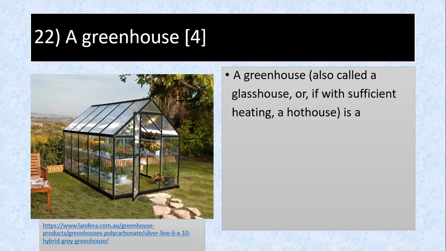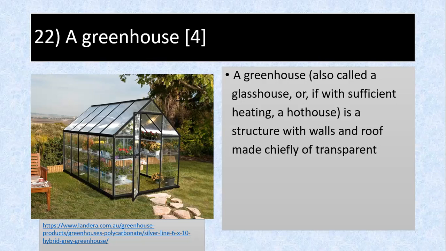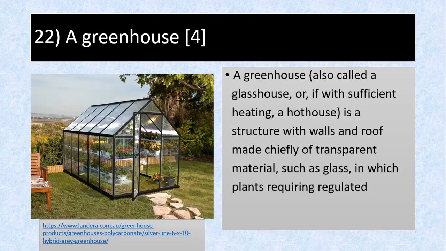But usually for a greenhouse, we don't heat it up. It's a structure with walls and roof made chiefly of transparent materials such as glass, in which plants requiring regulated climate conditions are grown. You want the temperature inside the greenhouse, usually made of glass, to be different from outside. We can control the temperature inside.